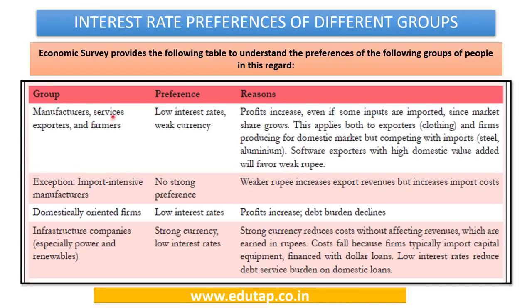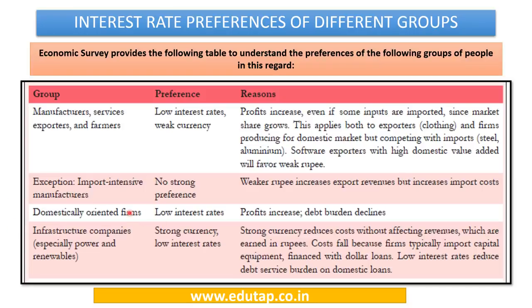And service exporters will be happy if the currency is weak, because they are exporting their services and earning in foreign exchange, so they are going to get more Indian currency for the same amount of foreign currency. However, there is an exception, which is import intensive manufacturers. Manufacturers who have to import a lot of capital goods or other inputs will prefer a stronger rupee rather than a weak currency, because they are going to spend a huge amount of foreign currency.